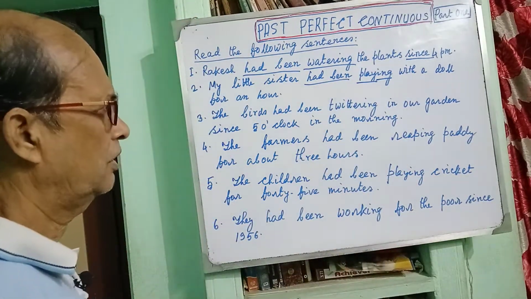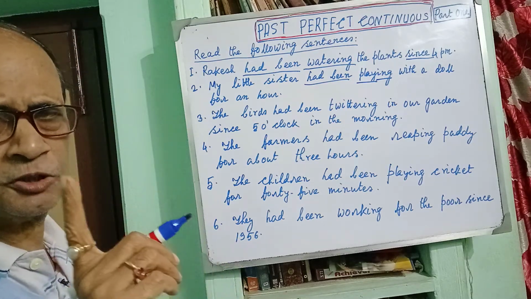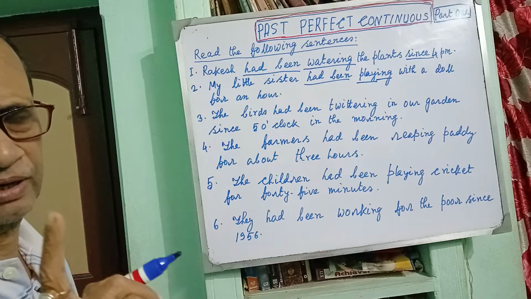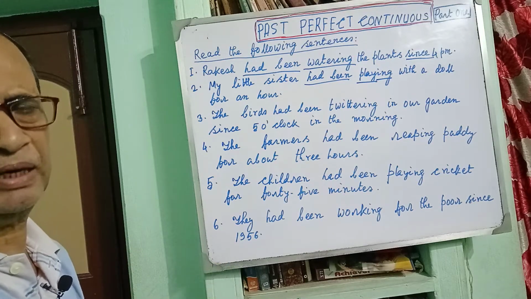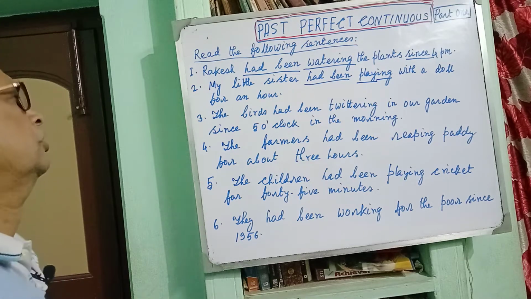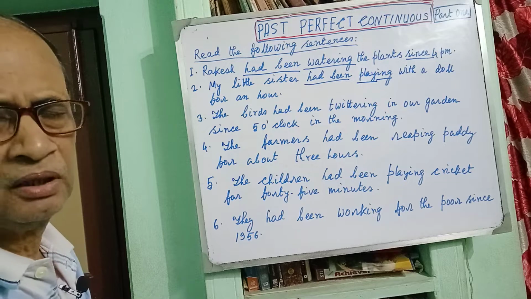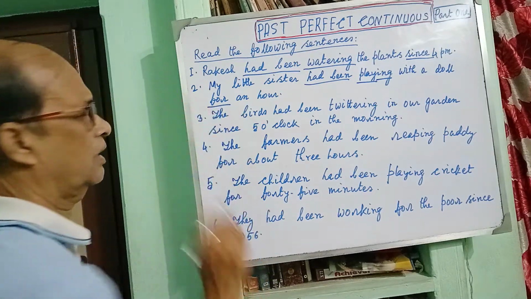So playing with a doll for an hour, but there is no specific time for an hour. It may be in the evening, it may be at noon, it may be in the morning, whatever may be the time, for an hour. So there is no mention of time, so I have used for. Clear?